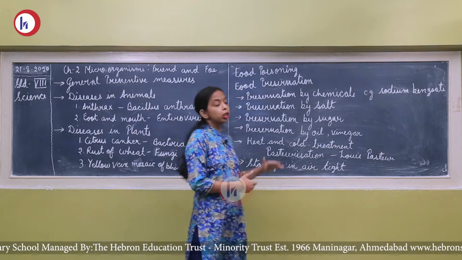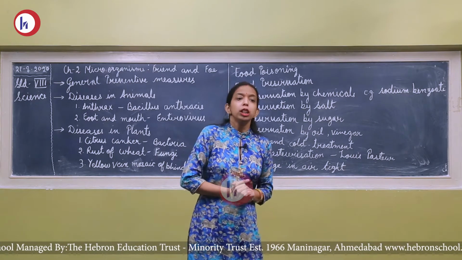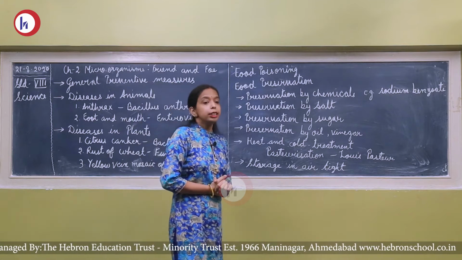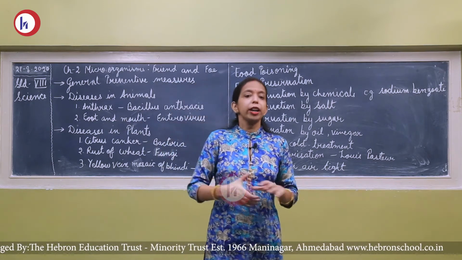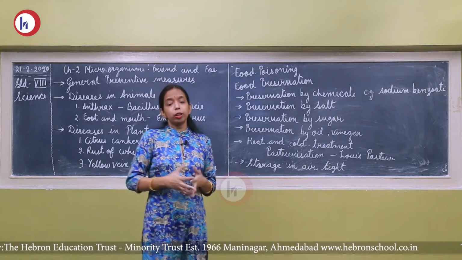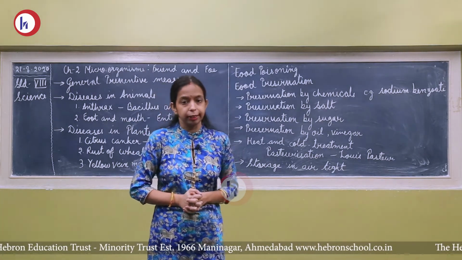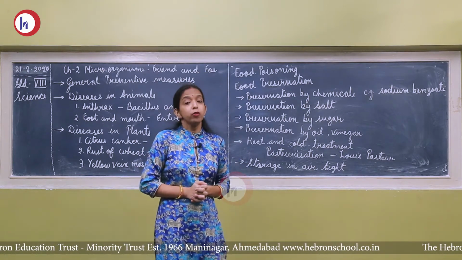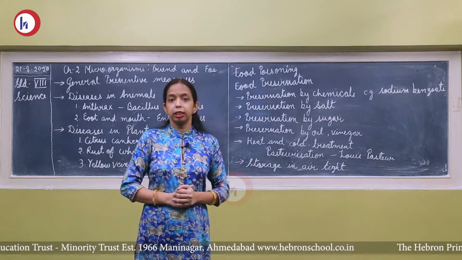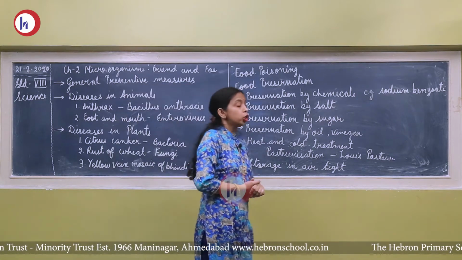Now the next topic is food poisoning. Sometimes when we eat outside food or market food, we suffer from a condition known as food poisoning. These microorganisms also survive on our food products. When microorganisms survive on the food product, they produce toxic or poisonous substances. When we consume such infected food, it causes serious illness. Such a condition is known as food poisoning.